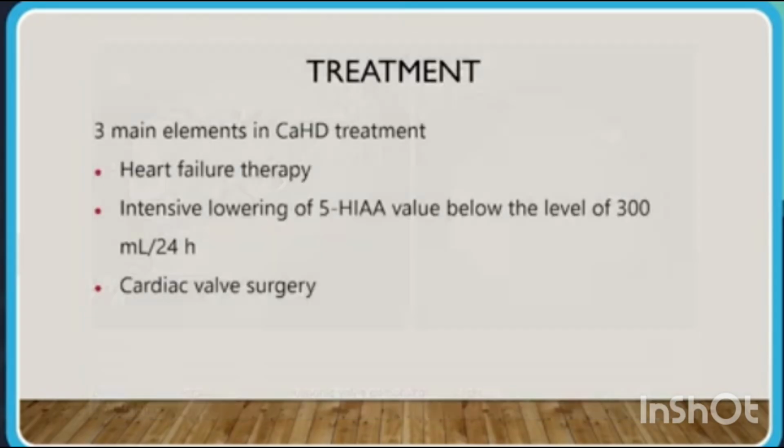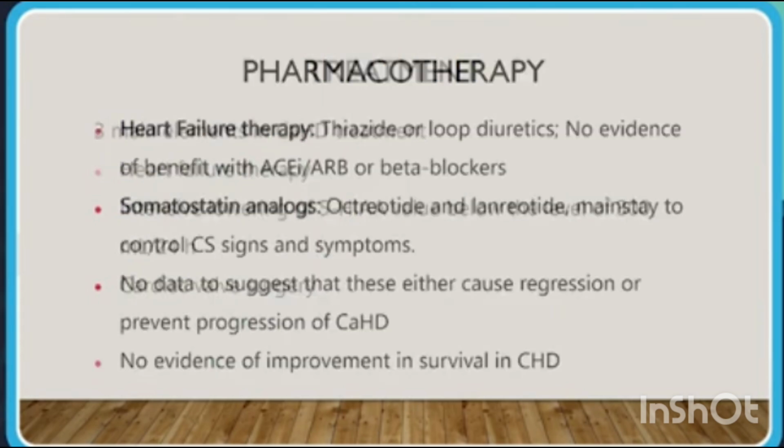Treatment: there are mainly 3 elements of carcinoid heart disease treatment. First, heart failure therapy; second, intensive lowering of the 5-hydroxyindoleacetic acid value below the level of 300 millimoles per 24 hours; and third, cardiac valve surgery. Pharmacotherapy: heart failure therapy like thiazide and loop diuretics can be used. No evidence of benefit with ACE inhibitors and ARBs or beta blockers.